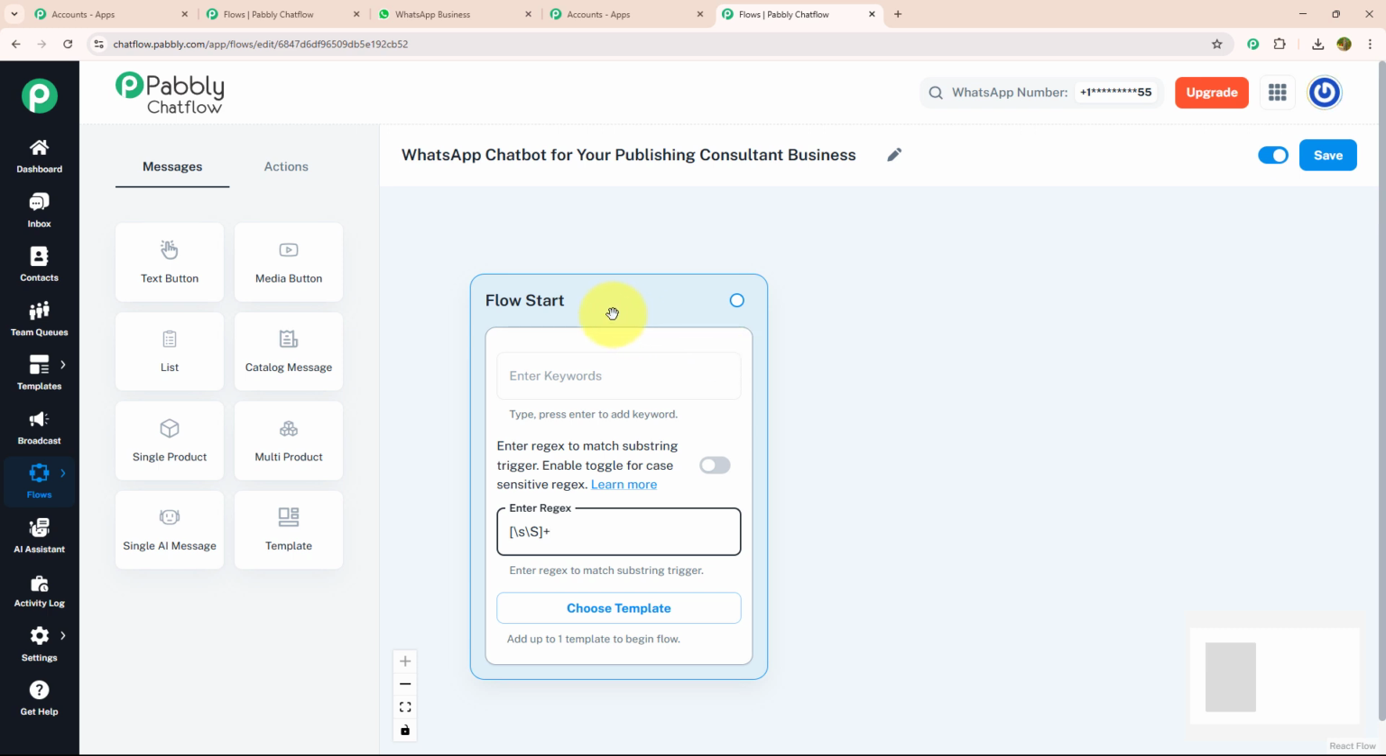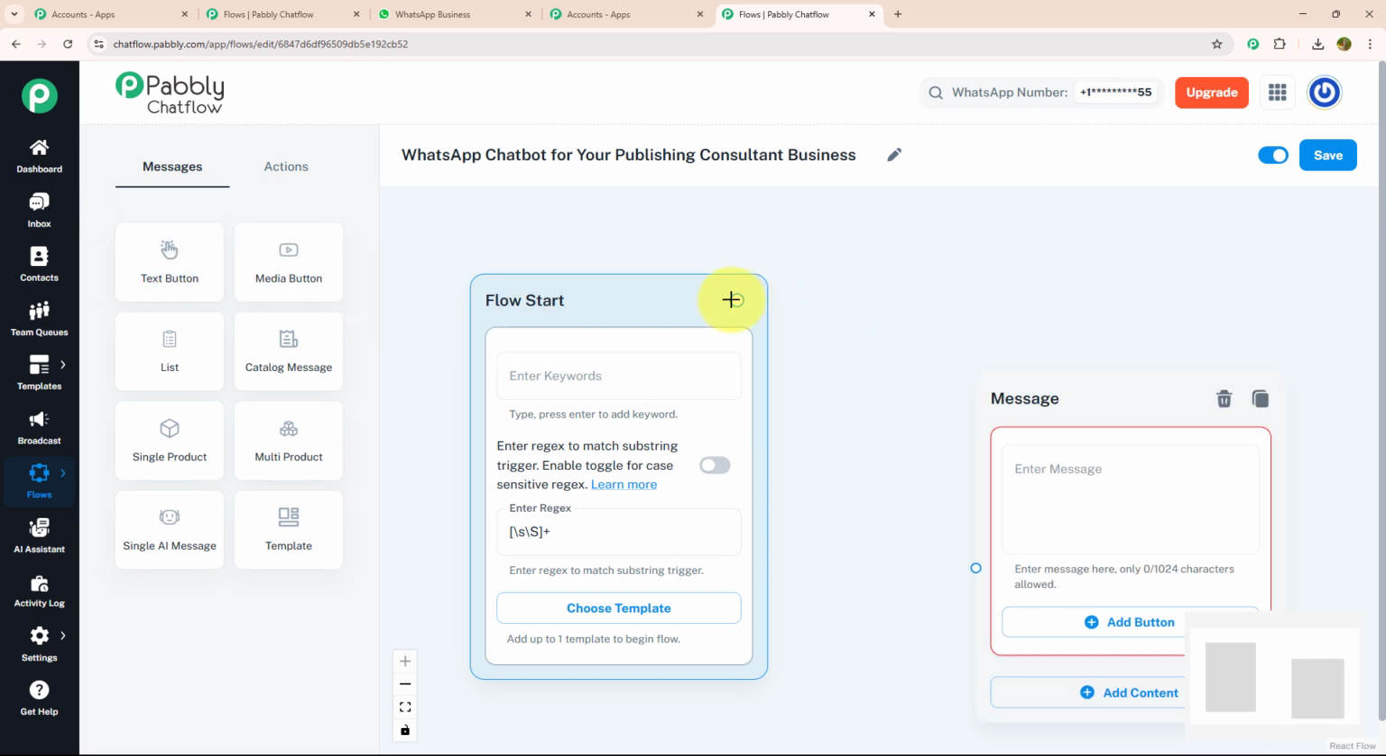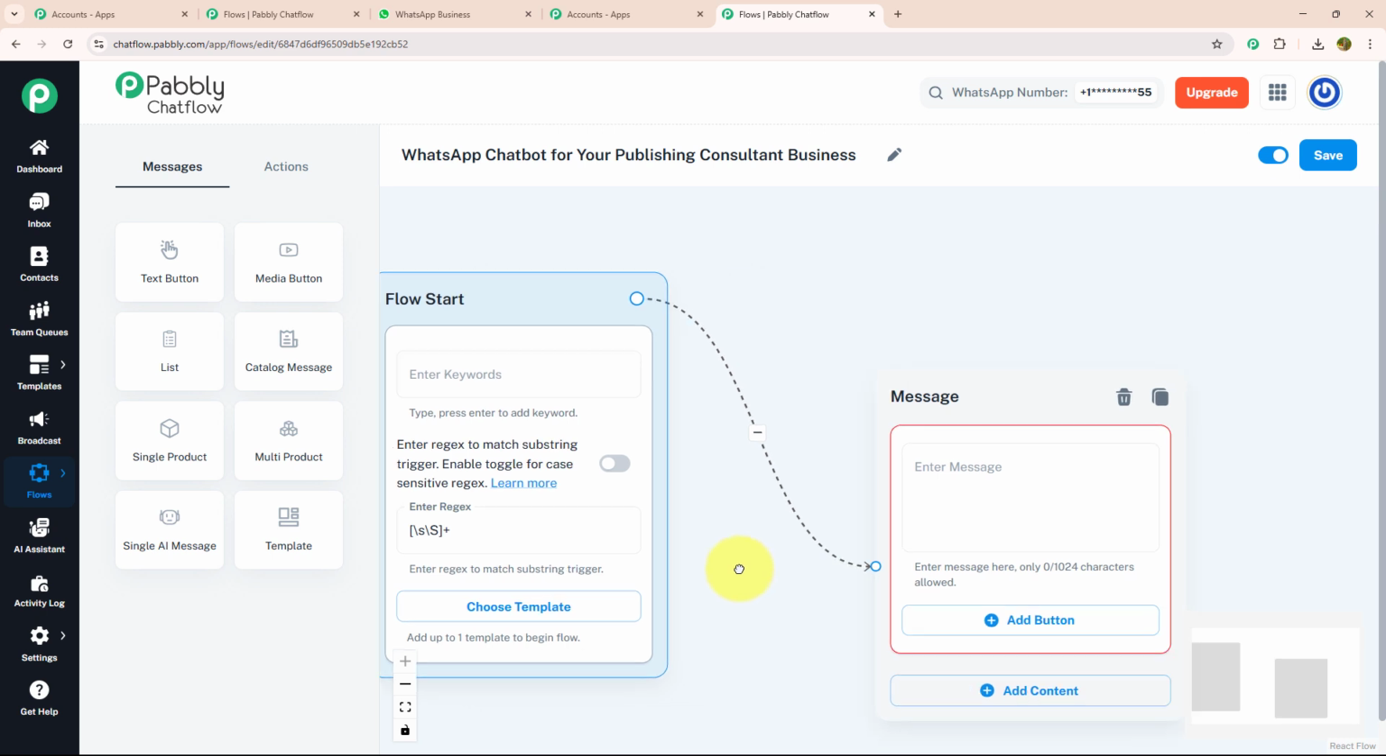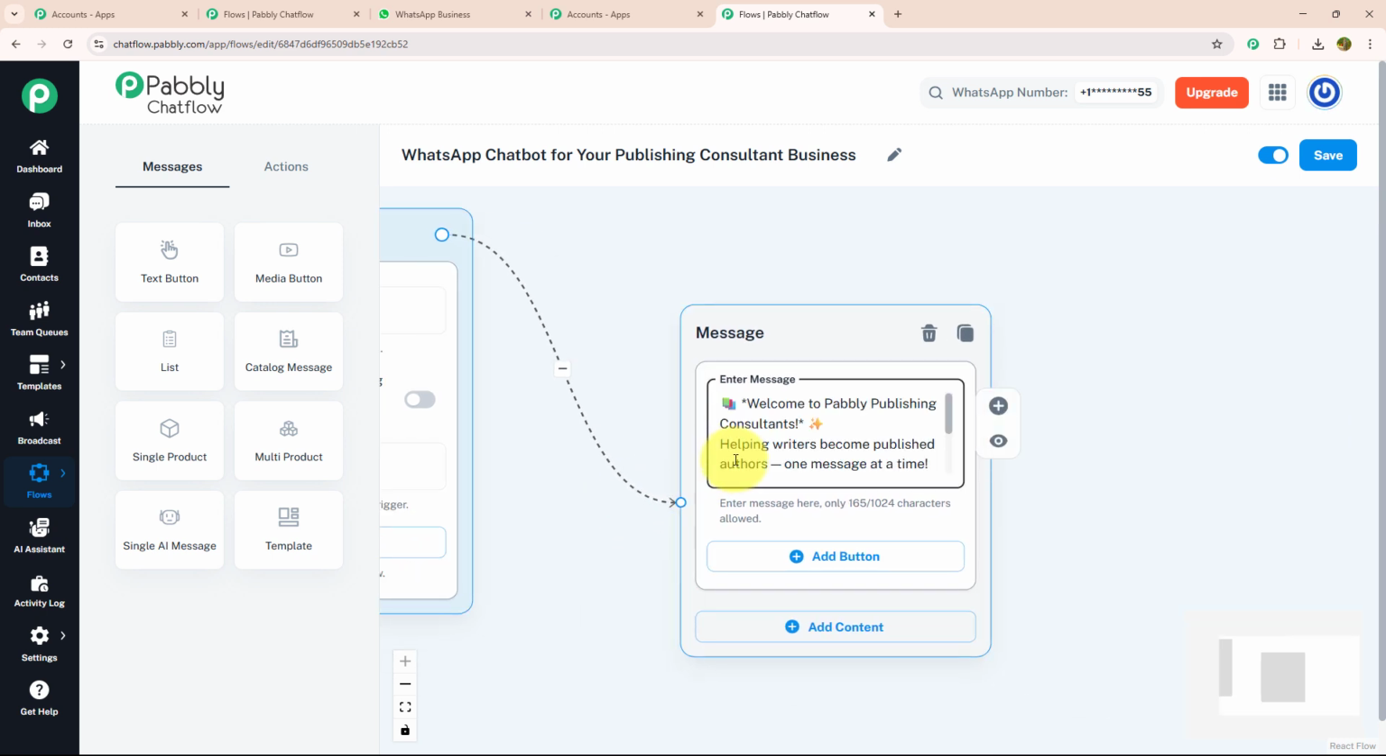As soon as my customer enters a message, I want to send them a welcome message. For that, I'm going to drag and drop the text button, connect it with my flow start, and enter my message like this, in which I have mentioned: welcome to Pabbly Publishing Consultants, helping writers pick, publish authors, one message at a time. What would you like help with today?